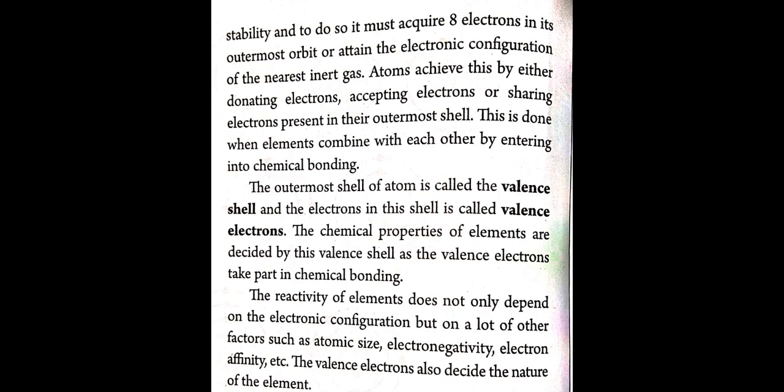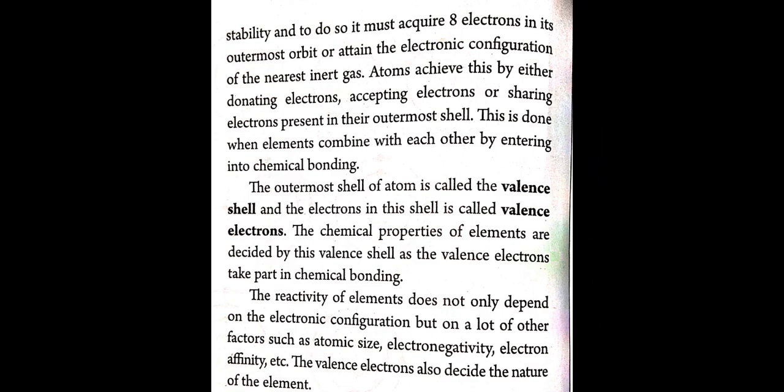So when they are going for bonding, either ionic bond, covalent bond or coordinate bond, their aim is to achieve the nearest noble gas electronic configuration, by which they become inert or inactive, or reach the minimum state of energy. The outermost shell of an atom is called the valence shell, and the electrons present in this shell are called valence electrons. This is simple.